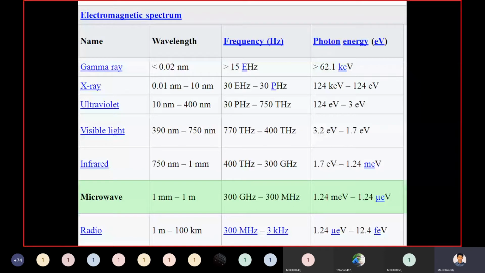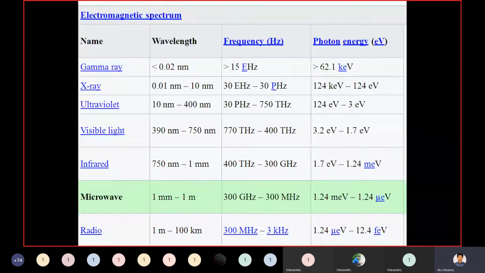Nowadays, microwaves will most probably have a minimum 1 gigahertz frequency. In the olden days, some megahertz signals also acted as microwave signals. Nowadays the microwave will start from 1 gigahertz, most probably. Coming to photon energy, for microwave it is 1.24 milli electron volts to 1.24 micro electron volts.